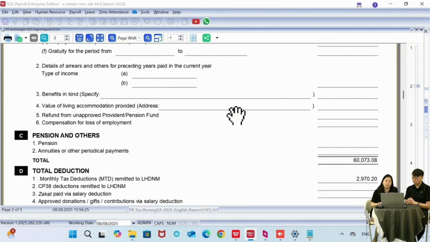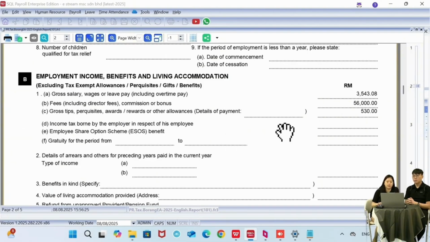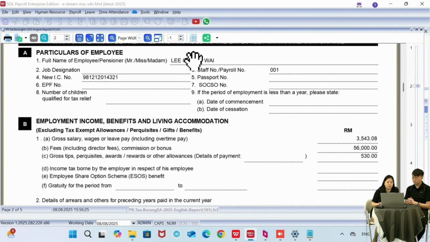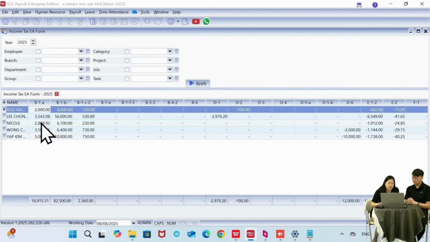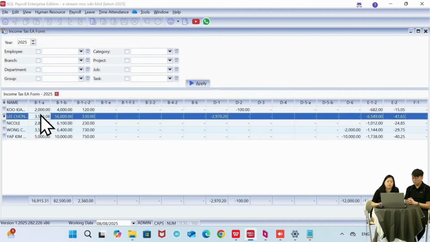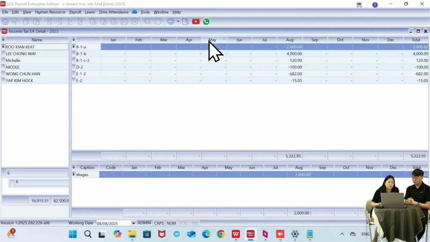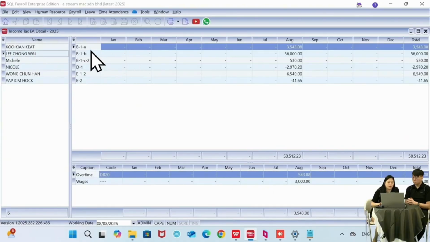And then let's say you are not sure how the system gets the amount. Let's say this one is Lee Chong Wei. It shows the gross salary is 3,500. But you're not sure how the system gets it. We can come back to the main screen here. I can double click on any column. It will open up a window. So I click on Lee Chong Wei, and then the wages column, the gross salary column is under 1A, 3,500.